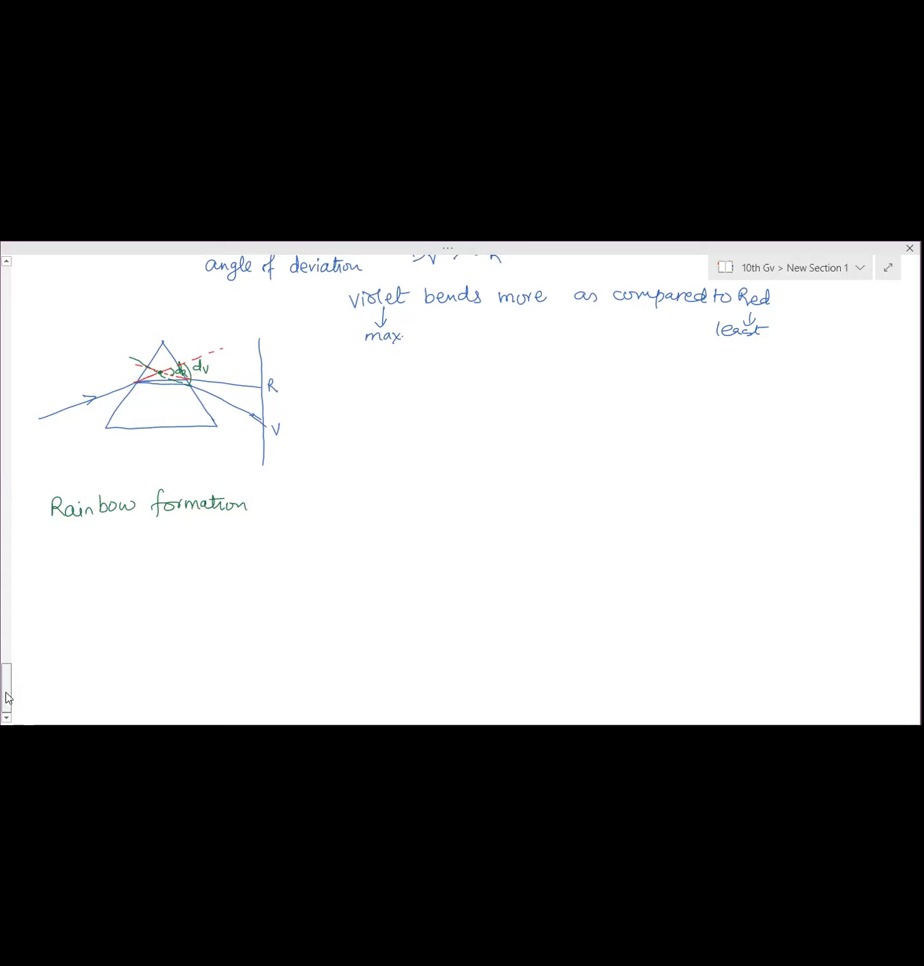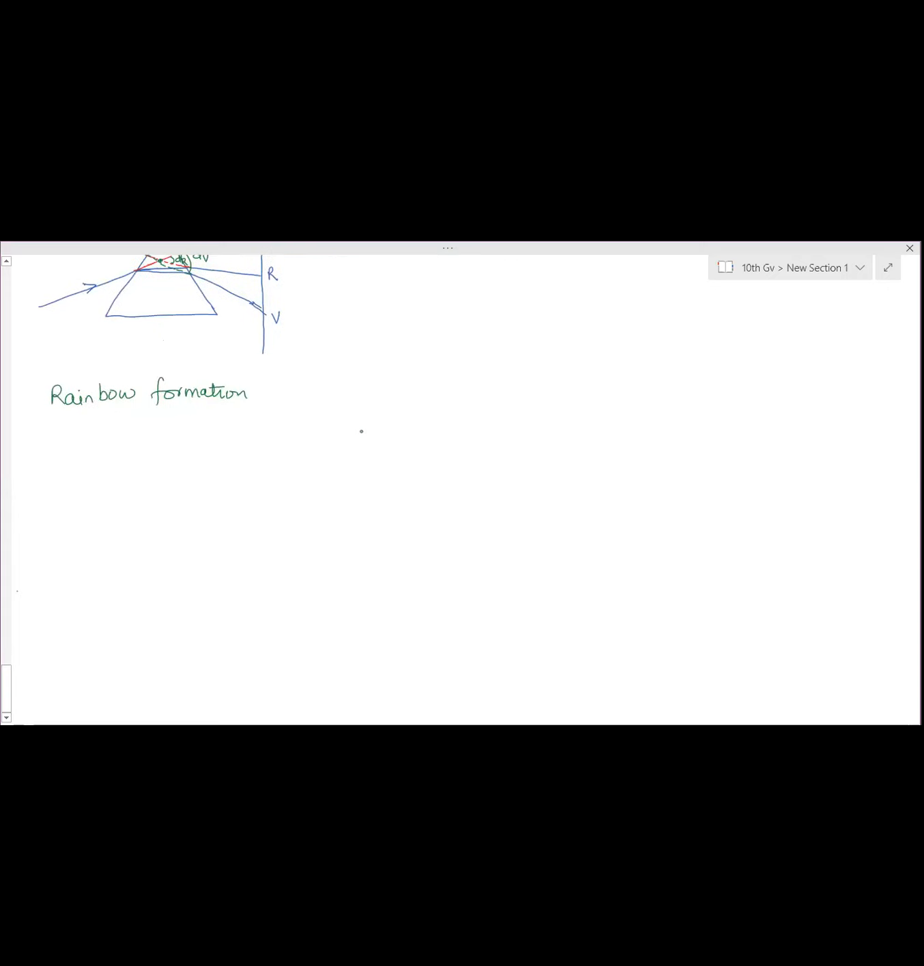Rainbow formation. Water droplets. Sunlight enters this water droplet. First, it gets refracted and dispersed both. So inside, this you can see. This is red light, this is violet light.